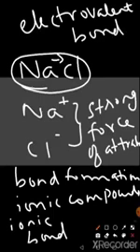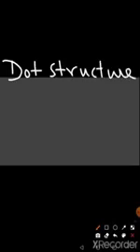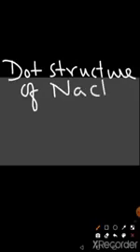Understood? Now, I will show the transfer of electrons using the dot structure. It's very important. See now, the dot structure of sodium chloride. Sodium has one electron, which you show in the form of a dot.